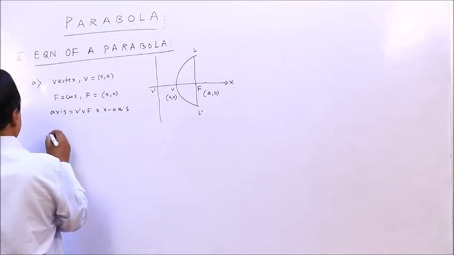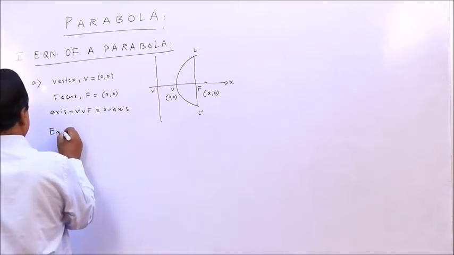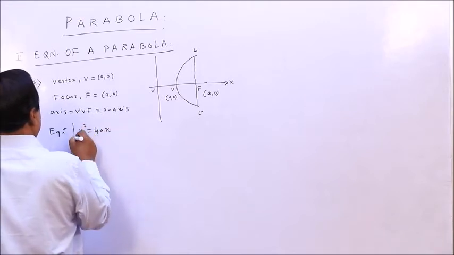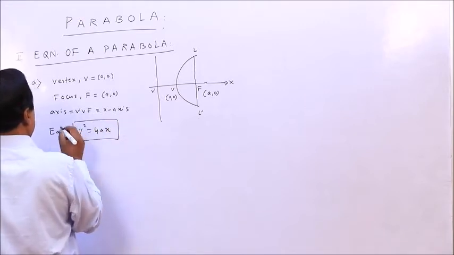So then the equation of the parabola will be y square equal to 4ax. This is the equation of the parabola.